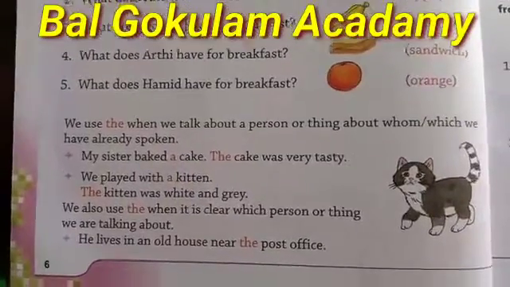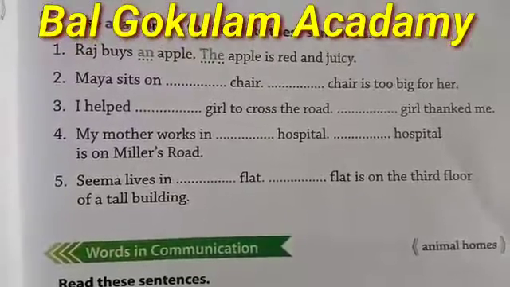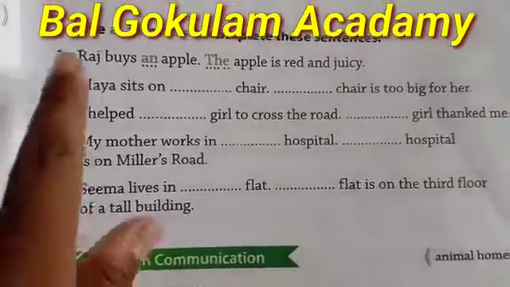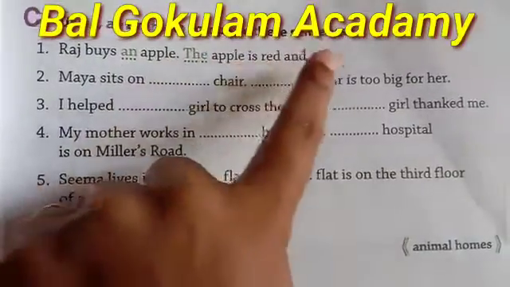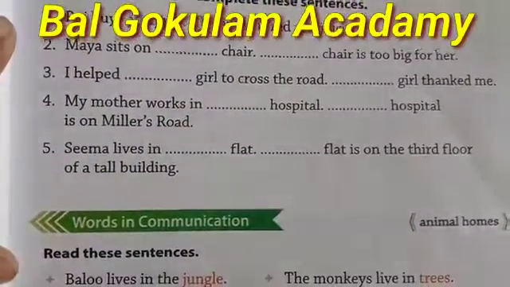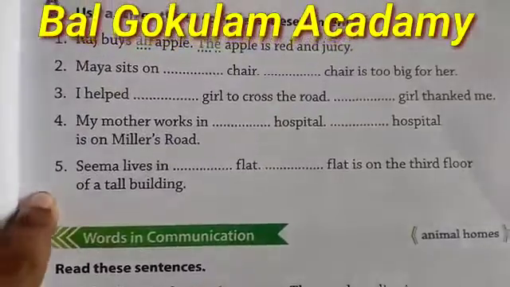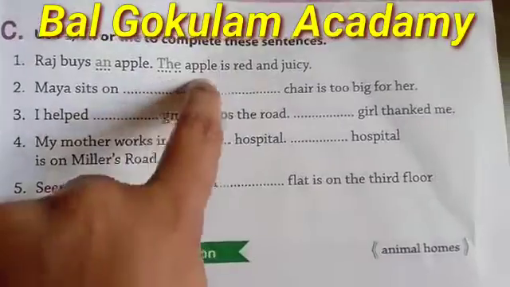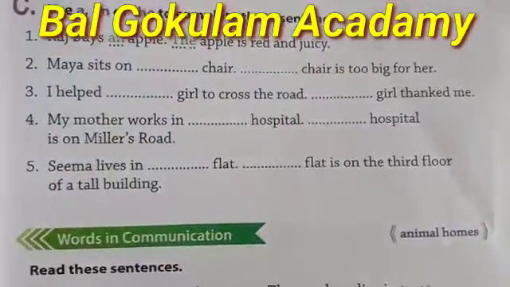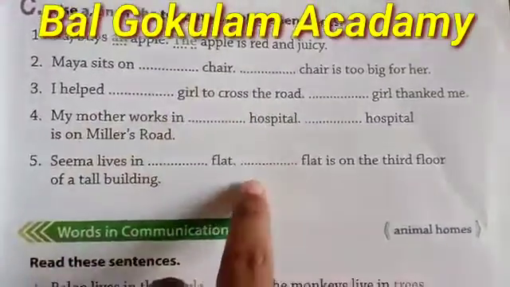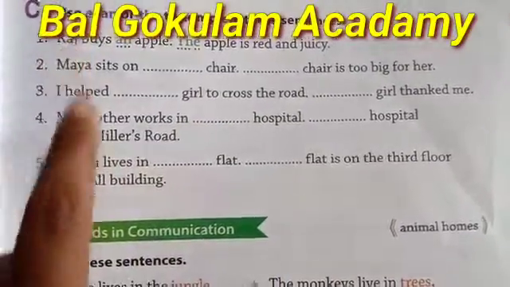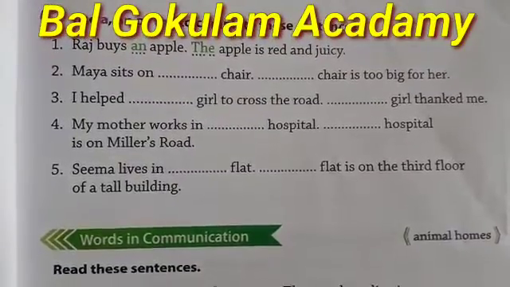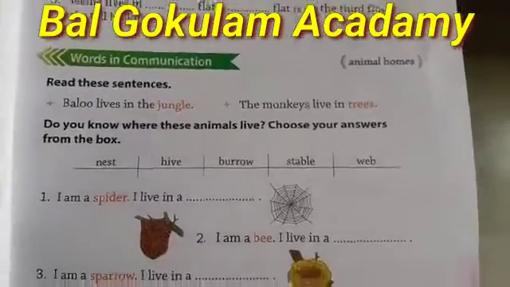After this, on page number 7, students, here on page number 7, question is given. Use a, an or the to complete these sentences. Here students, you see the 5 questions are given. And first one, Raj buys an apple. The apple is red and juicy. So students, you fill these blanks with the correct articles, and you should write this question in your grammar notebook.